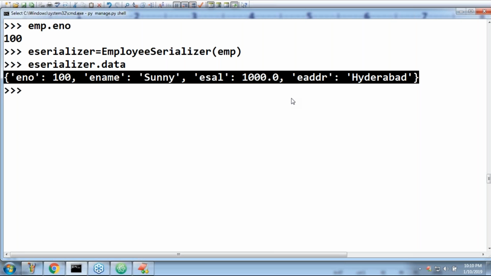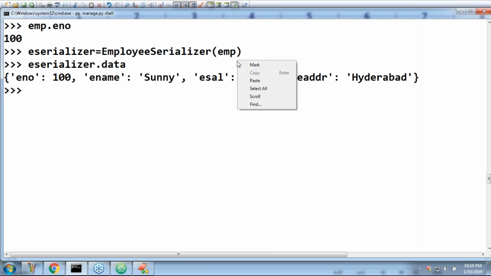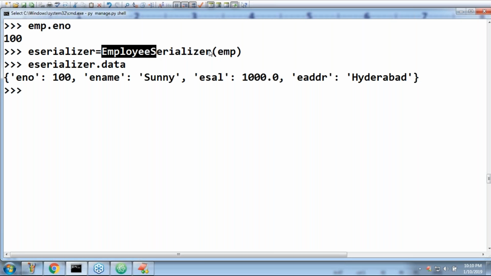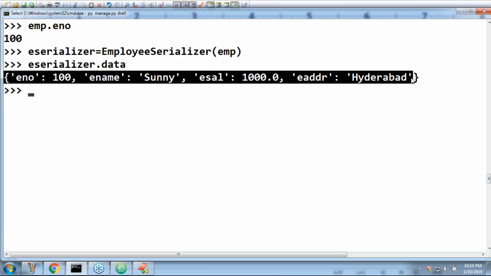So now everyone can understand the meaning of serialization. The process of converting model instances, query sets or complex types to Python native data types is nothing but serialization. With whatever data you want, create the serializer object. Now serializer.data means you get the Python data type by default.